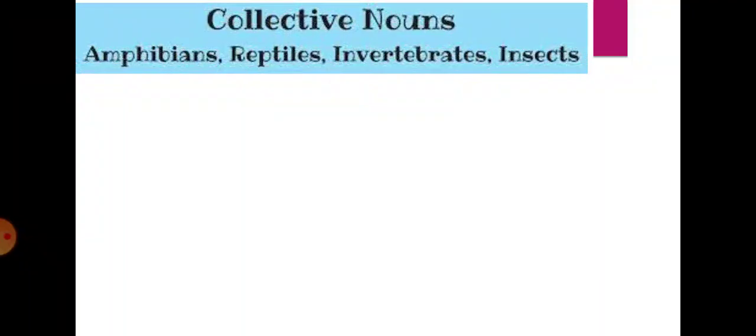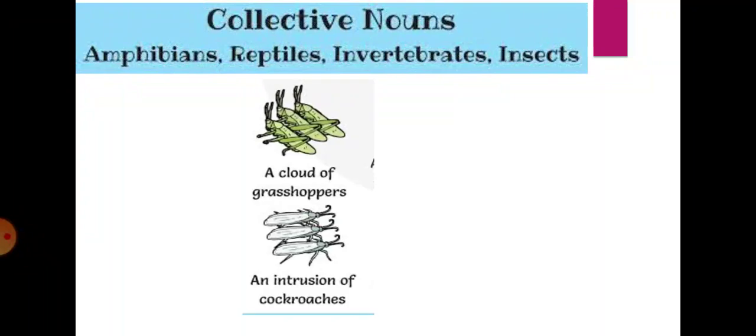And next we have collective nouns for amphibians, reptiles, invertebrates, insects. So here, a cloud of grasshoppers. Cloud refers to the group of grasshoppers. And in many houses I could see many cockroaches. So instead of saying that I have seen many cockroaches, you can use an intrusion of cockroaches.